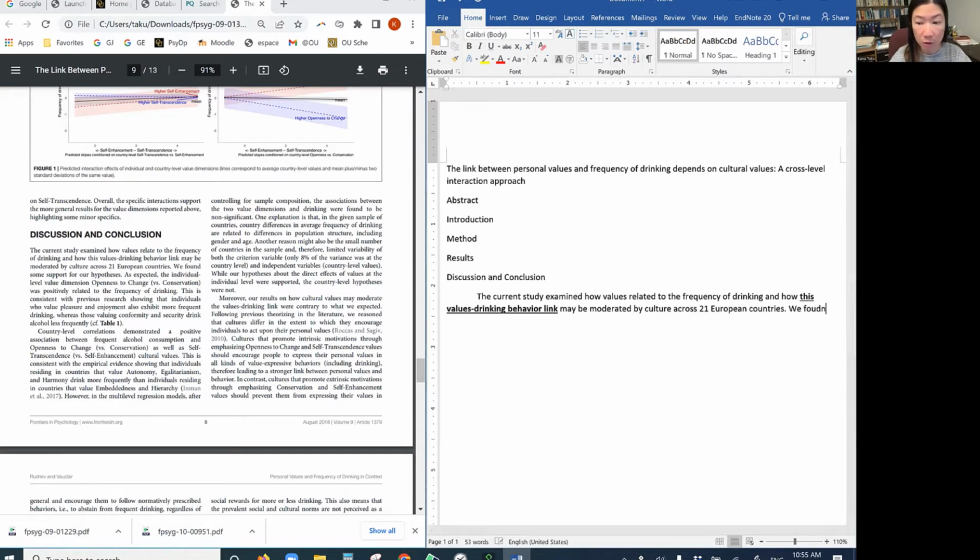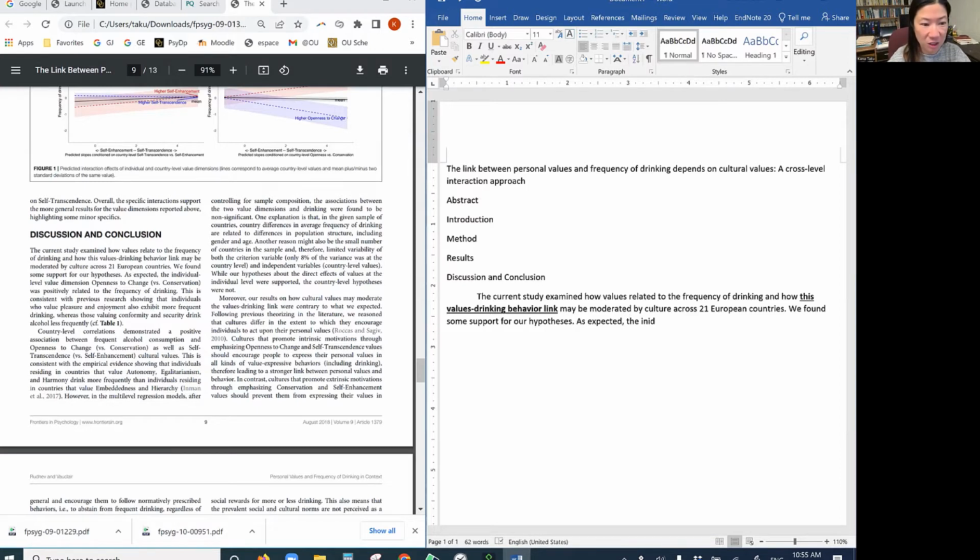We found, what did they find? We found some support. Okay, not entire support, some support for their hypothesis. That's interesting. As expected, so that part should be where their hypothesis was supported. And then in other parts, their hypothesis probably was not supported. So I'm curious where or why. So as expected, that's good.